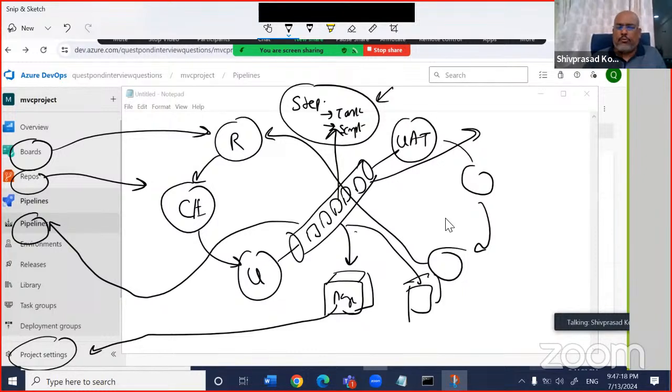Then you can say, in this machine, go and run the Angular build, and in this machine, go and run the MVC build. This is called parallel builds in agents in Azure DevOps.